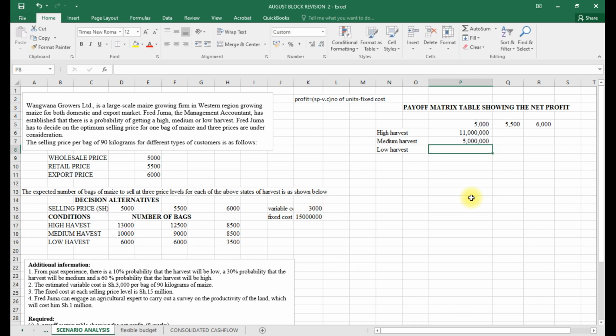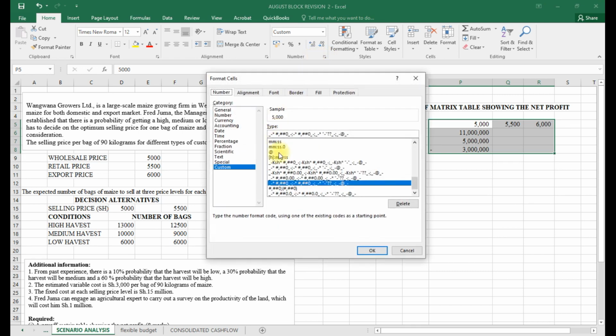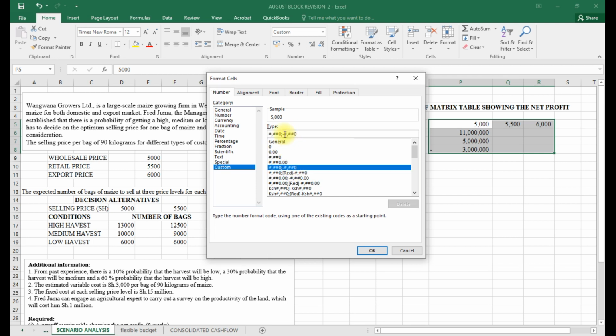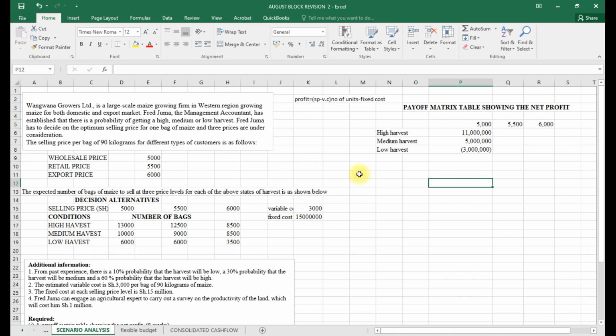15 million. I'll get 5, and for this one I'll take 5. I minus 3. I'll close that bracket, multiplied by the number of units, which is 6, and I minus my fixed cost here. So I'll get negative. You can still format that. Let me format this. That way, so that is the lowest.